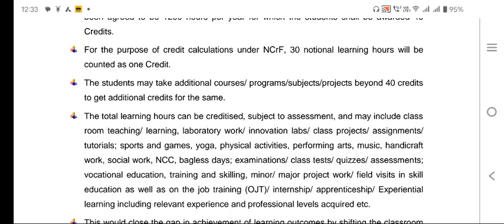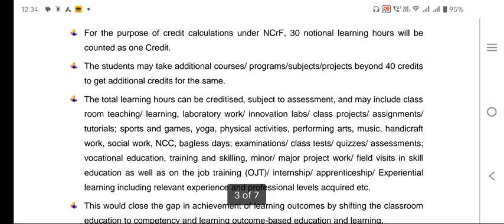The students may take additional courses and projects beyond 40 credits to get additional credit for the same. That is another interesting part. If 1200 hours are completed for 40 credits, then the students can take additional courses, and after that they will get additional credit for the same.